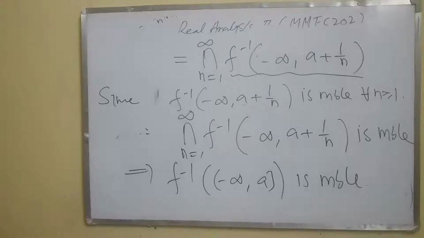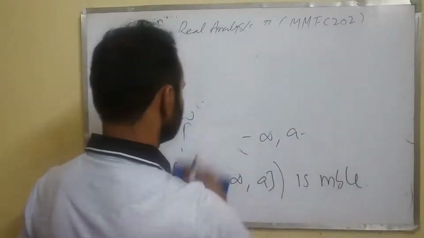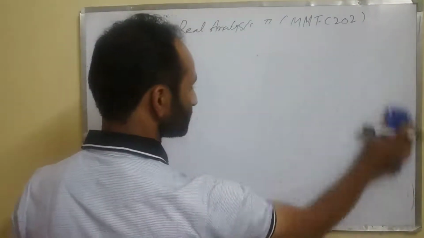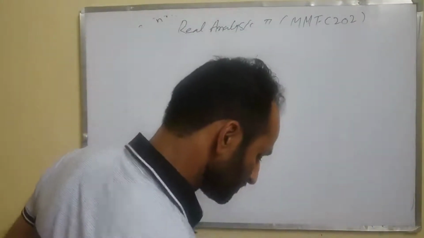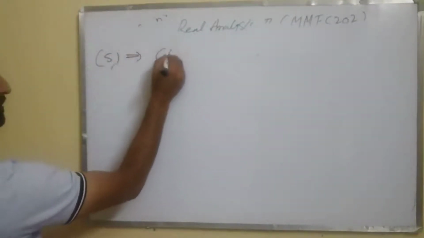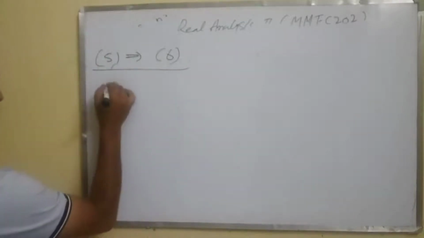Now we prove 5 implies 6. So assume that